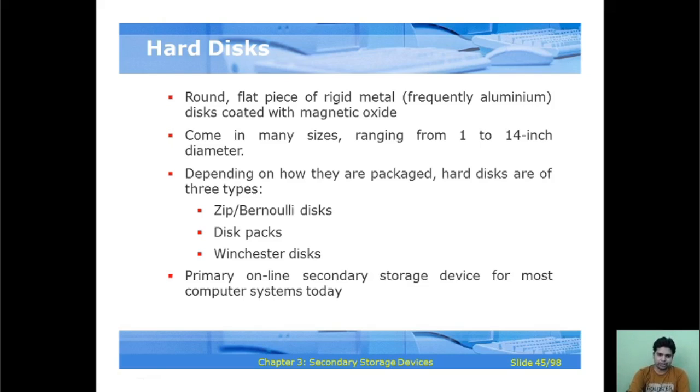So again, this is the important concern, and it means all the people use the hard disk in the form of secondary storage. It is a round flat piece of rigid metal, frequently an aluminum disk coated with magnetic oxide, and comes in many sizes ranging from 1 to 14 inch diameter, depending on how they are packed. Hard disks are of three types: zip or Bernoulli disk, disk packs, and Winchester disk. It is the primary online secondary storage device for most computer systems today.